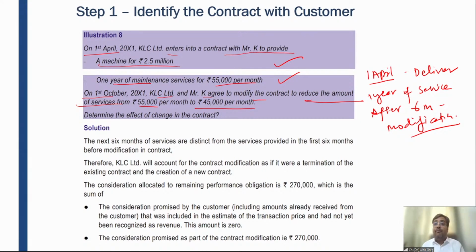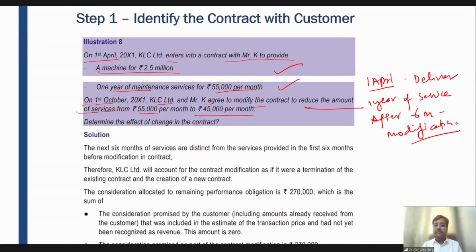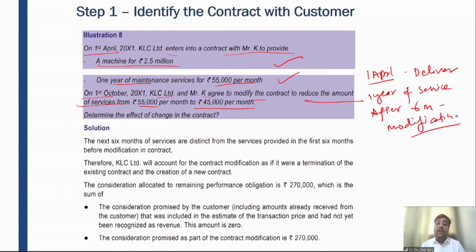Only due to the proper services given by that security guard, right? Are you getting me, guys? So it is different. Okay. So if it is different, then what will happen? In that case, it will be tantamount to termination of the existing contract and creation of a new contract.